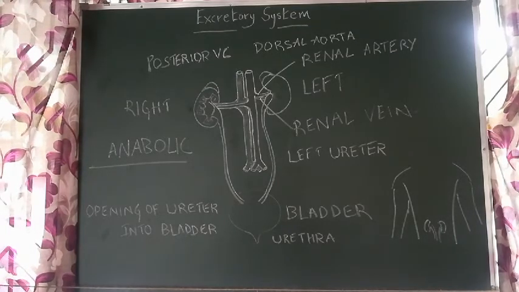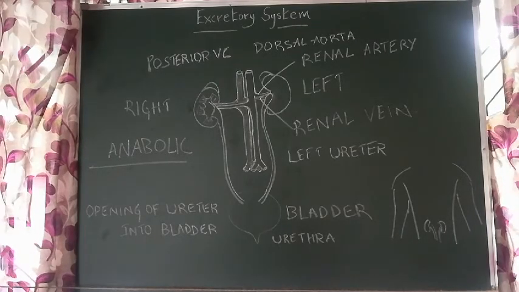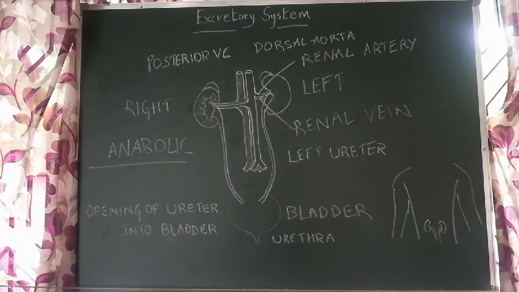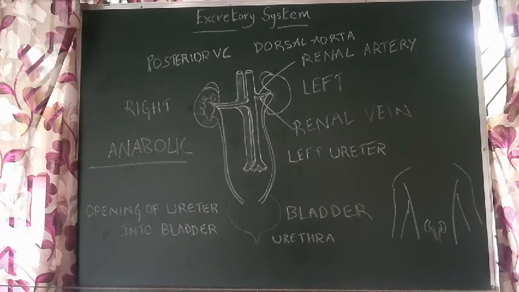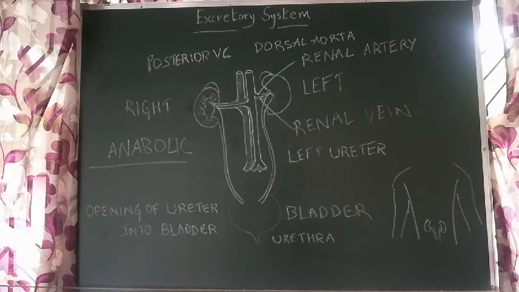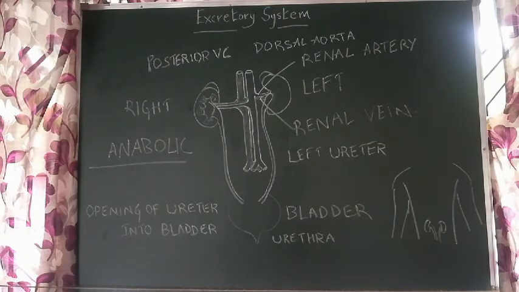Anabolic processes use energy, catabolic processes release energy, right? So these are the two different chemical life processes happening in each and every cell of our body, which are responsible for generation of these waste products which need to be excreted or removed from our body.